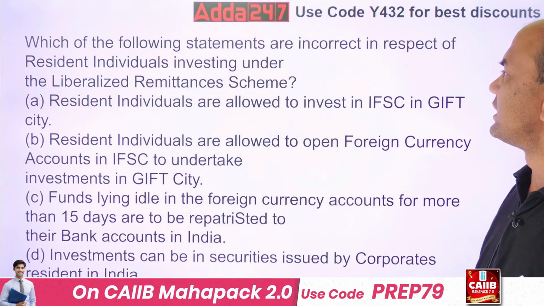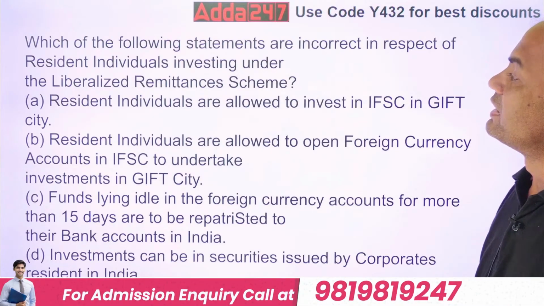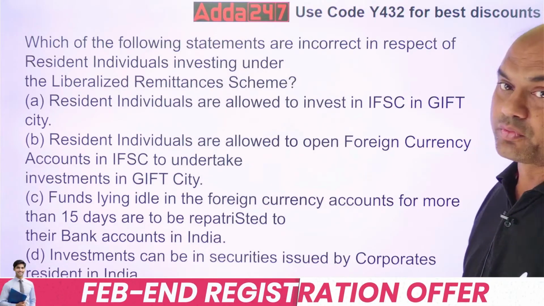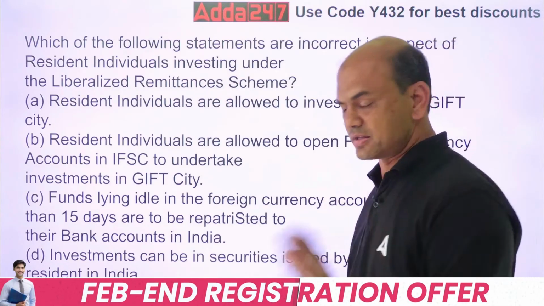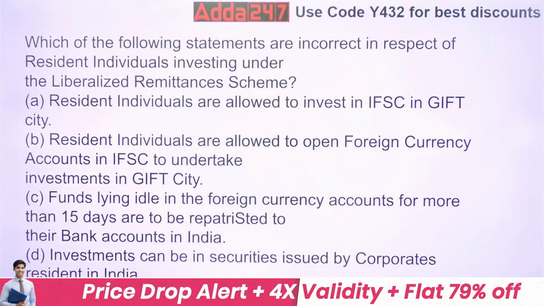Which of the following statements are incorrect in respect of resident individuals investing under the LRS scheme? Pay attention, focus on the question.